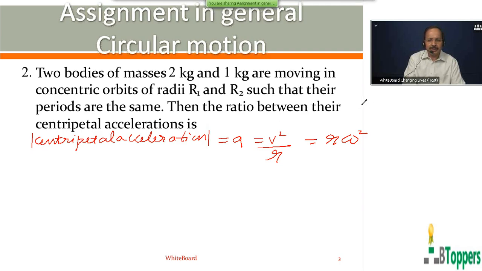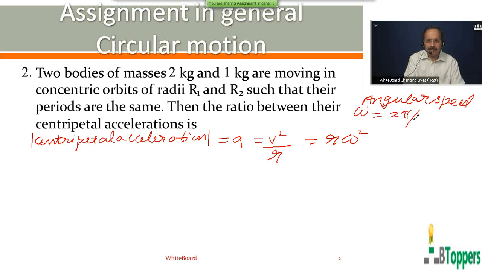Here both the bodies are moving in circular path with the same time period.